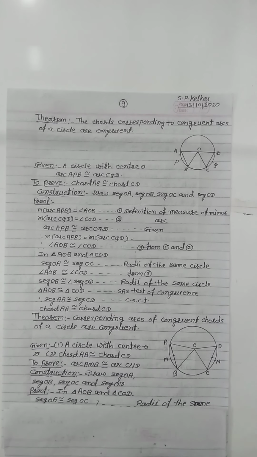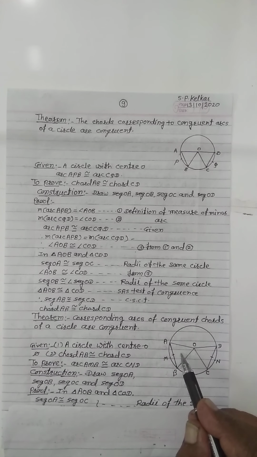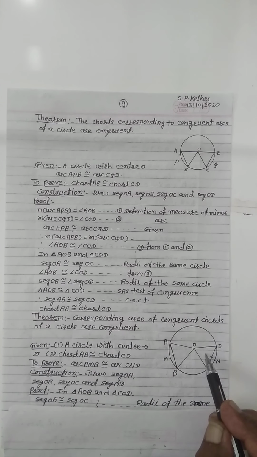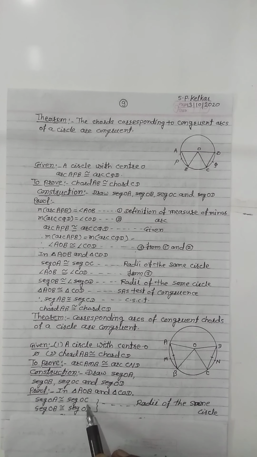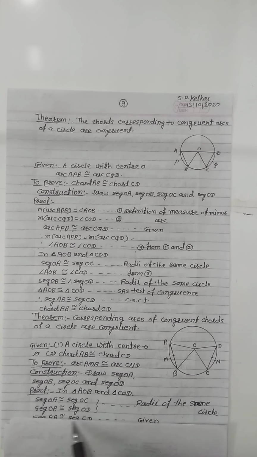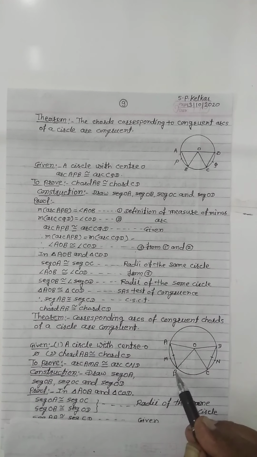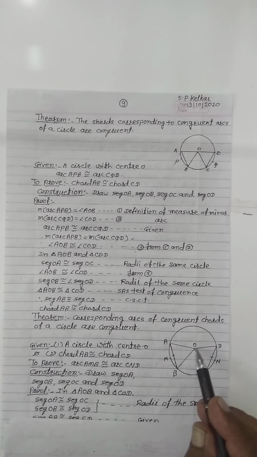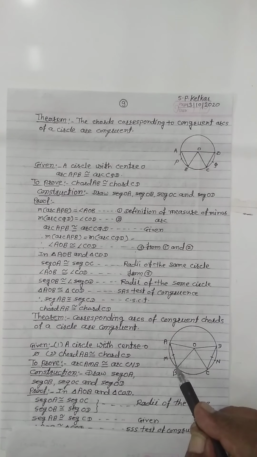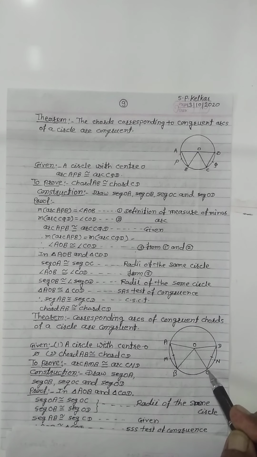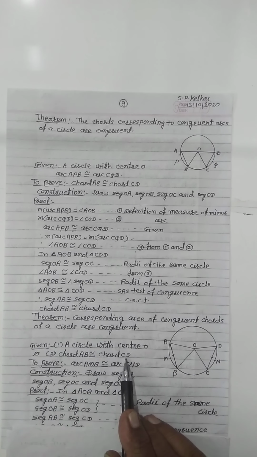Now in the proof, see in triangle AOB and COD, which elements are congruent? Segment AO is congruent to segment OC, and segment OB is congruent to segment OD, that is the radii of the same circle. Then segment AB is congruent to segment CD, that is given, the chords are congruent.